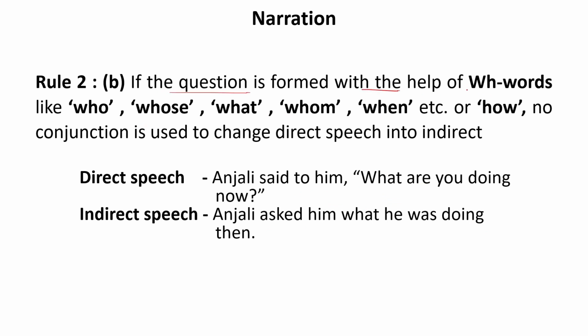If the question is formed with the help of WH words like who, whose, what, whom, when, or how, etc., the conjunction is used to change direct speech into indirect speech. For example, Anjali said to him, what are you doing now? So it will be Anjali asked him what he was doing then. So now converts into then. This we have already read. These are the rules that we have already read. If we have to convert an interrogative structure into indirect speech, we should keep these things in mind. We have to be very careful about the changes.